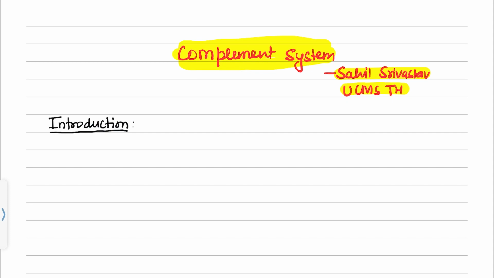So complement system, pardon me for my writing if you can understand.